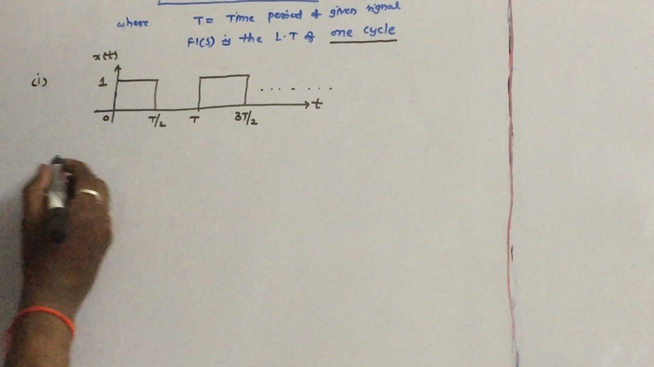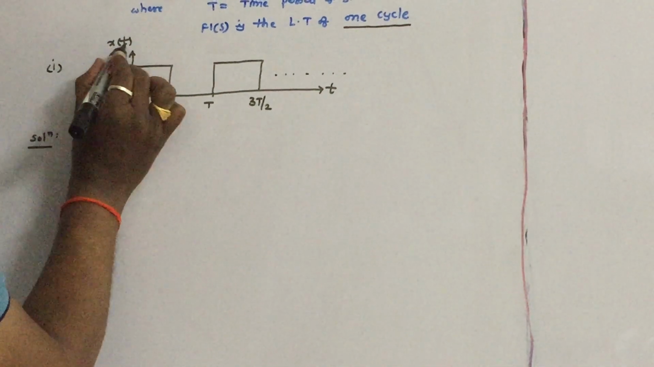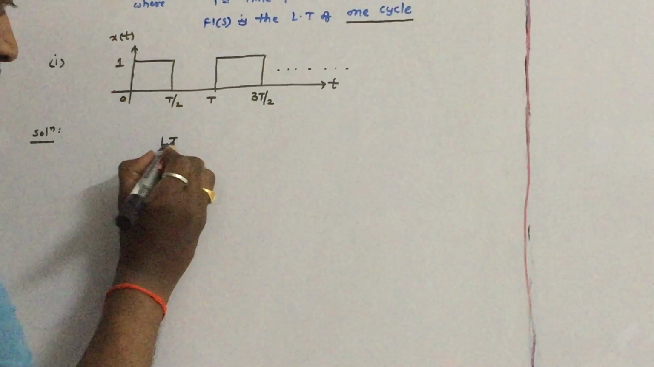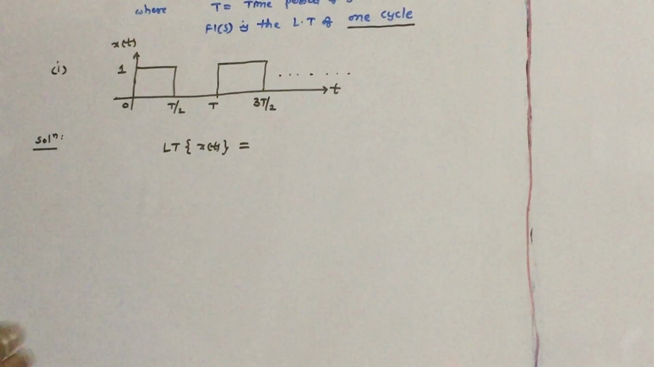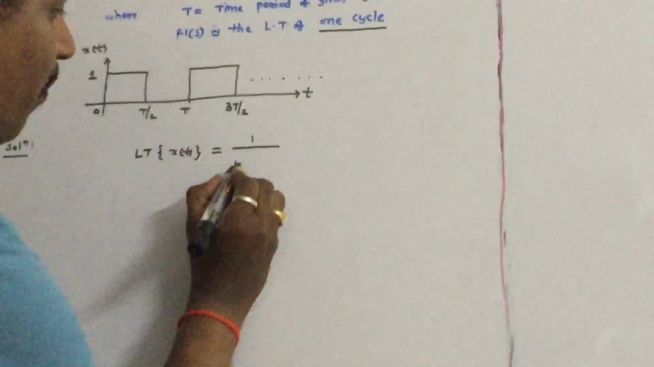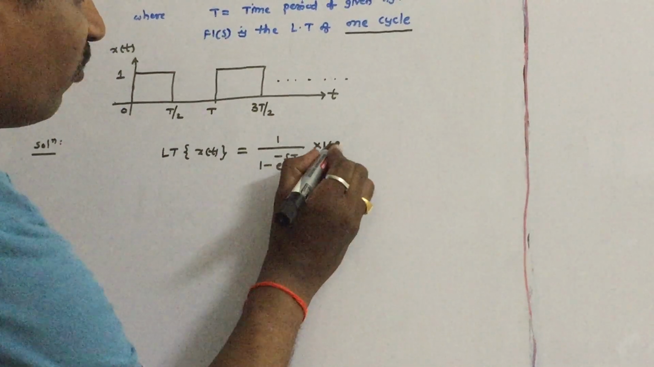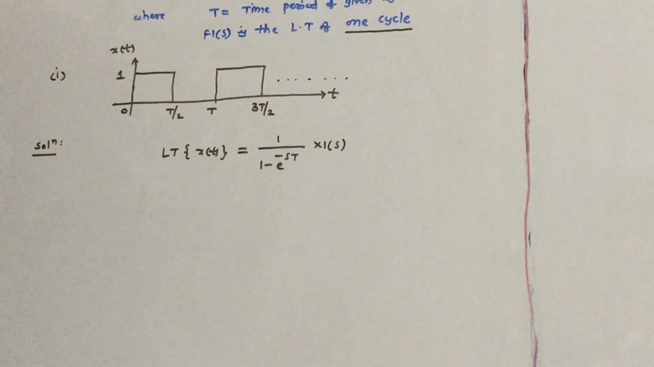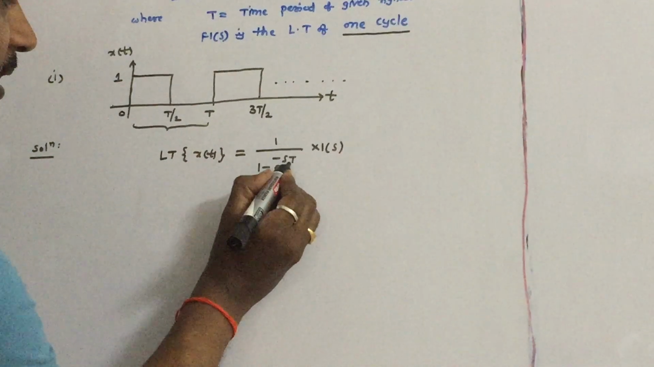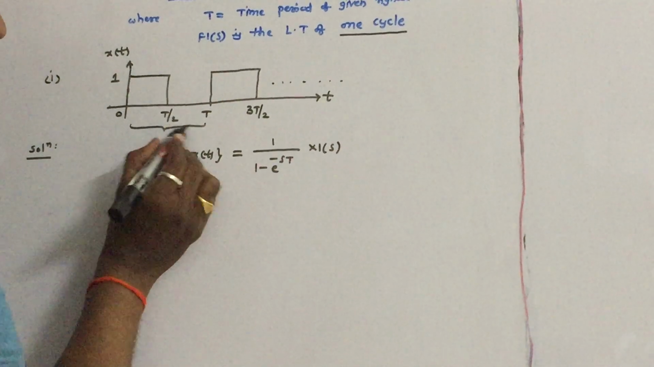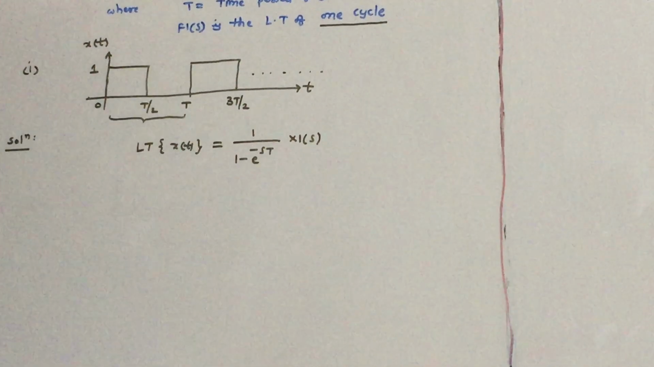So first let us write the formula. What we want to find out is the Laplace transform of x of t. Since it is a periodic signal, the formula is 1 by 1 minus e power minus sT into the Laplace transform of one cycle, let us say X1 of s or F1 of s. So what is the time period here? The time period of the given waveform is capital T. So you will not change capital T, just substitute capital T here. So it will become 1 minus e power minus sT.